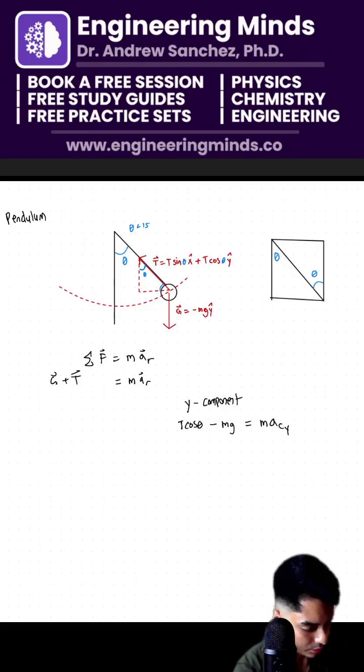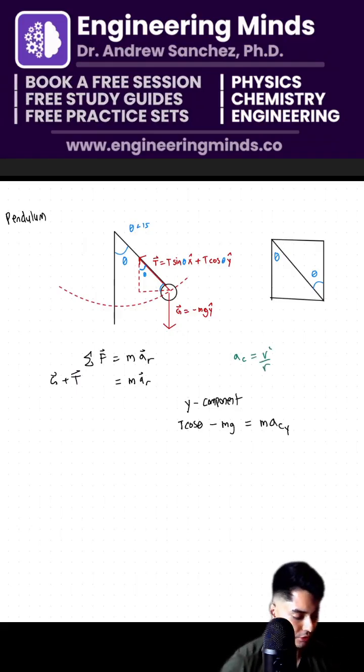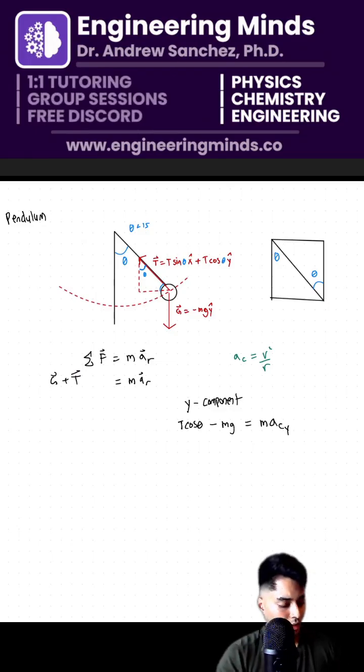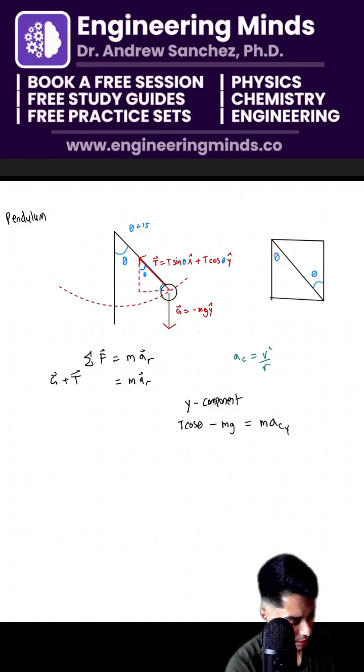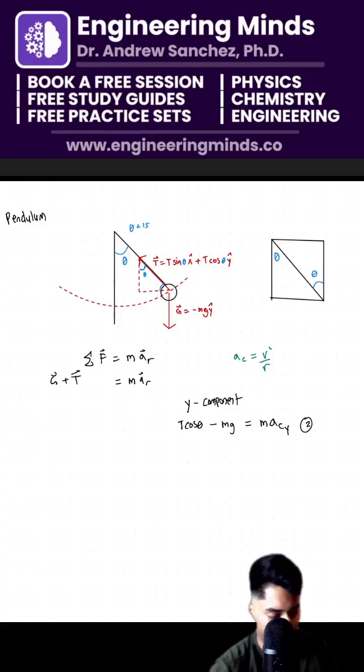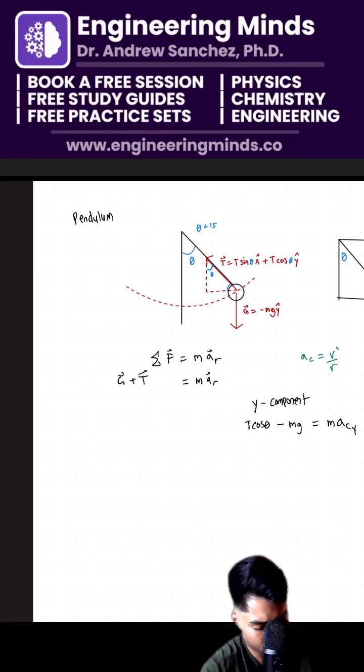Meanwhile, let's just do a quick side note. My acceleration, if I'm not mistaken, should be v squared over r, because that's precisely centripetal motion. So that's my equation number 1. I'm going to call this one equation number 2 because it's going to be the y component. Now let's break it up into the x components.